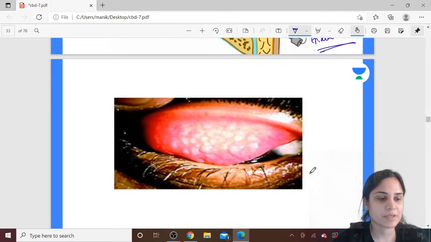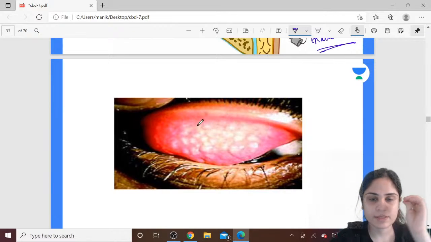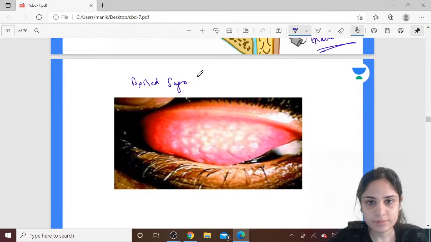Okay, very good, absolutely correct. So what is this appearance that you see of the eyelid? This is called the sabudana appearance. What is sabudana appearance? That is nothing but boiled sago grain appearance.